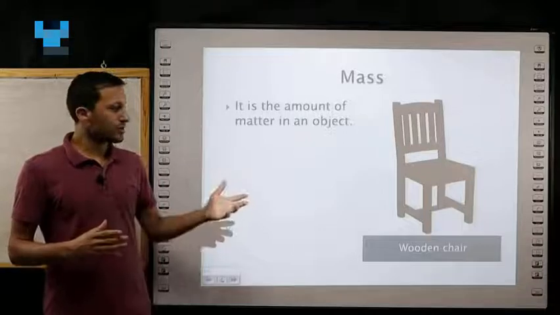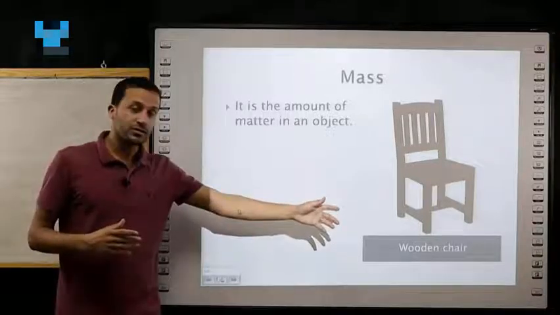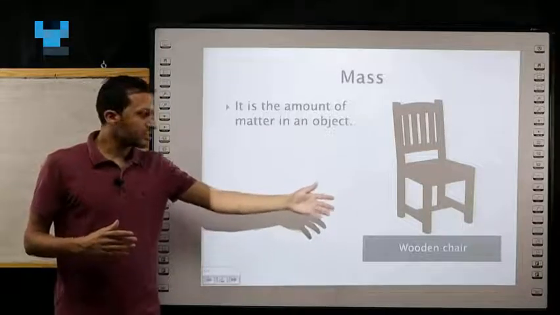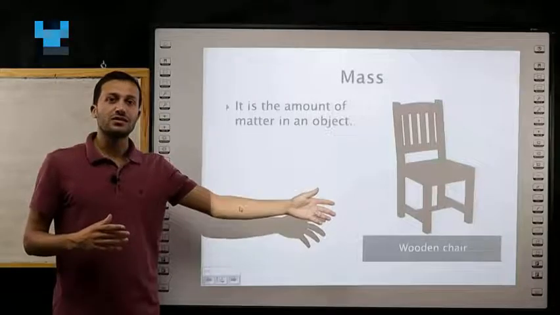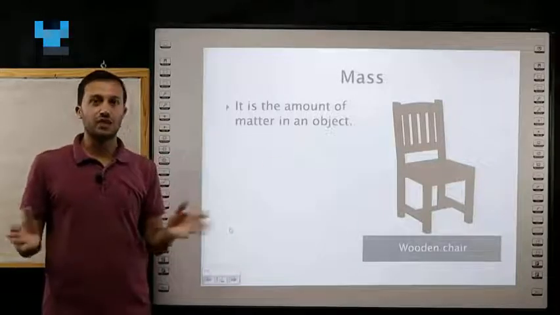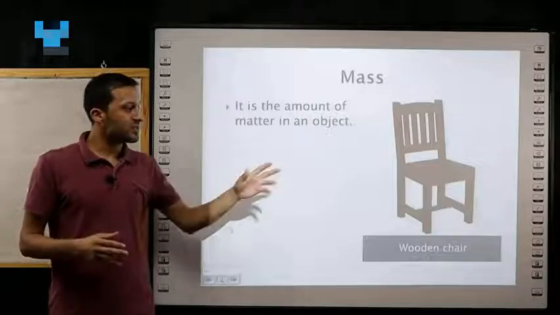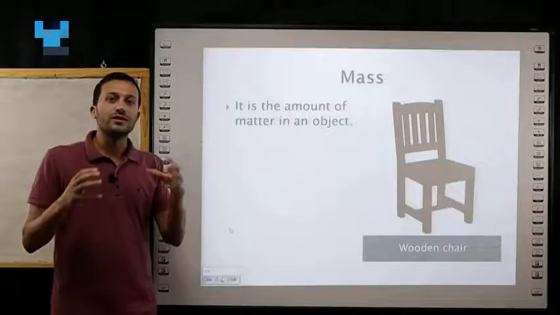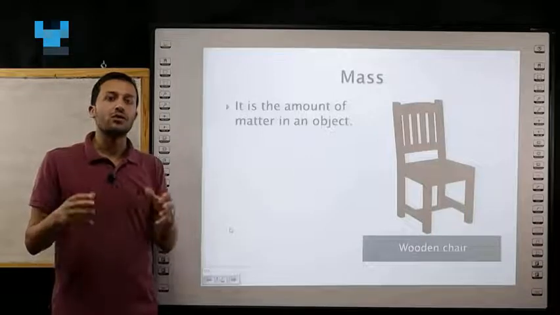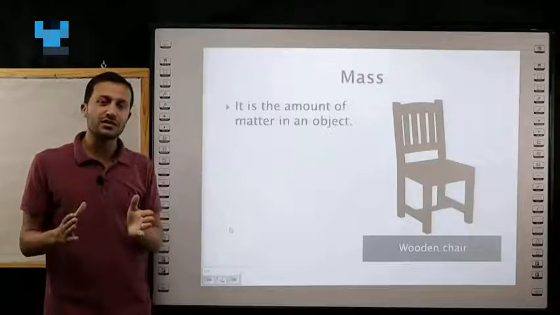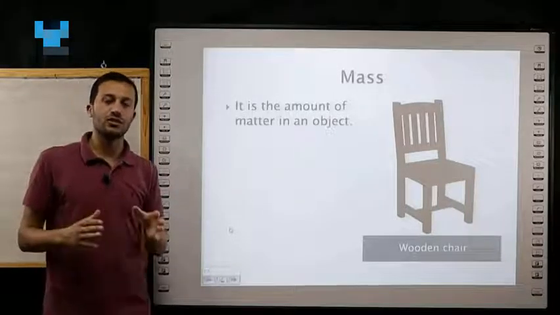So if we took, for example, a wooden chair, and we said that this wooden chair has a mass of 50 kilogram, what is the meaning of this? This means that this wooden chair contains an amount of wood, its mass equals 50 kilogram.